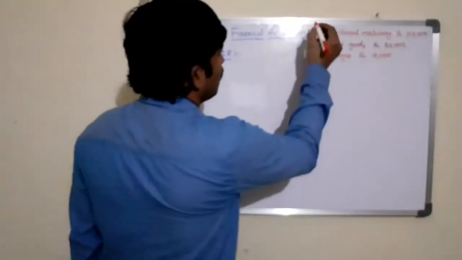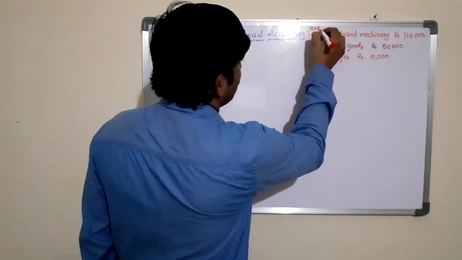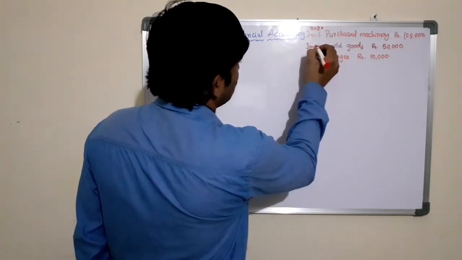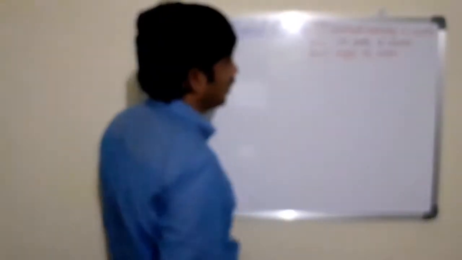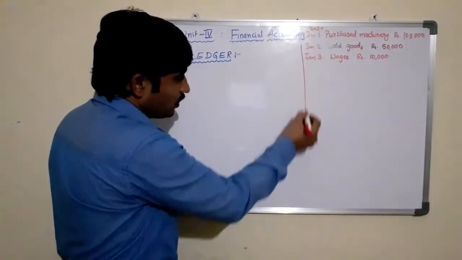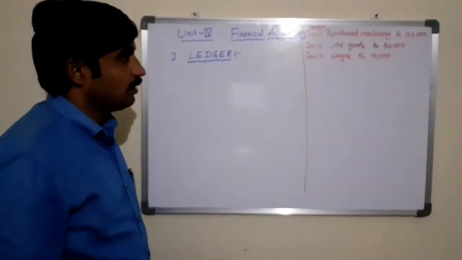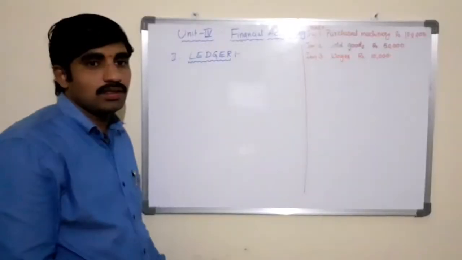So here this is the transaction done on January 1st. The year is 2020, and it is on January 2nd, it is on January 3rd. So they are the transactions done during these days, January 1st, January 2nd and January 3rd. Purchased machinery for rupees 1 lakh, sold goods rupees 50,000, wages paid for rupees 10,000. So here the question is, prepare the accounts for these transactions.